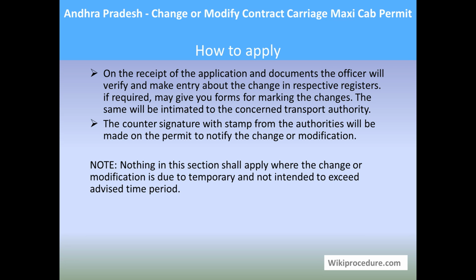And also you will intimate the same to the concerned transport authority who might audit these details or inspect those details. After that, he will make a seal and signature on the permit with required changes written on the permit for change or modifying the contract carriage maxi cab permit as applied. Moreover, nothing in this section shall apply where the change or modification is temporary and not intended to exceed the advised time period, meaning if it is going to be for a shorter period, then you don't need to do this.